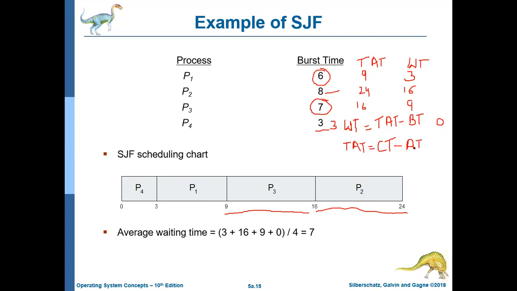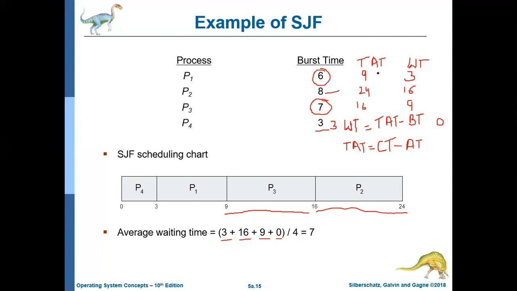If you want to calculate the waiting time and turnaround time, you can calculate using these methods. In this way, you can calculate the average waiting time by adding the individual waiting times and dividing by 4, because 4 is the number of processes here.